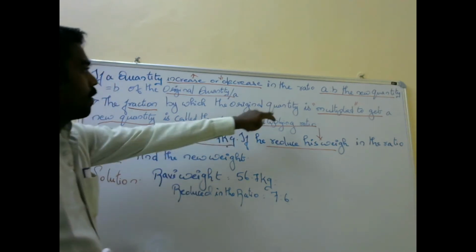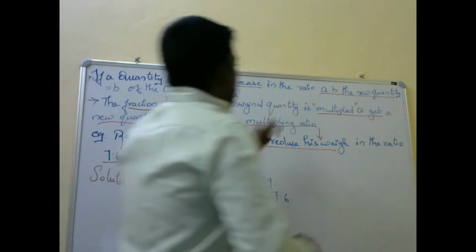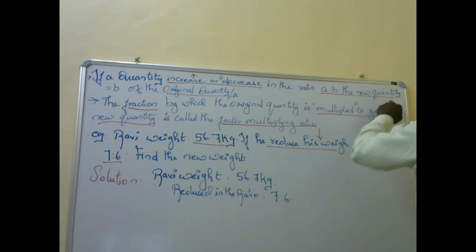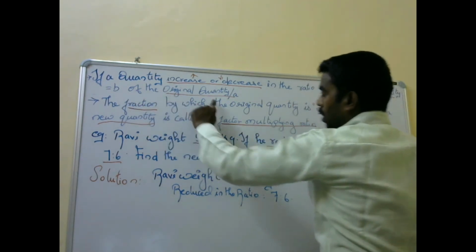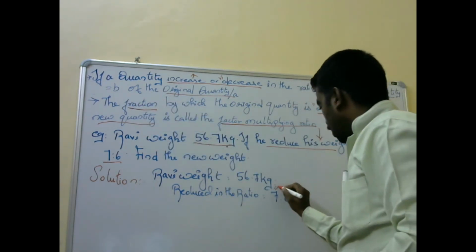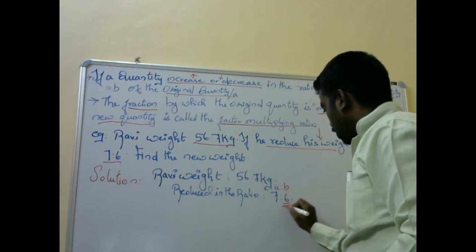What is the concept? A is to B, the new quantity is equal to B by A of the original quantity. See, A, B, the B by A of the original quantity.